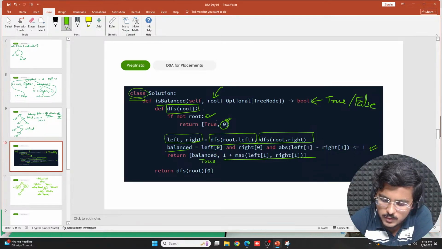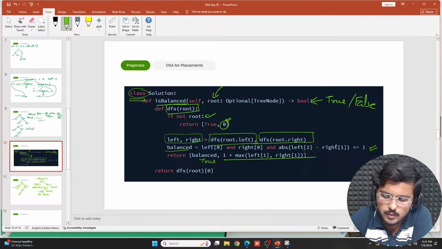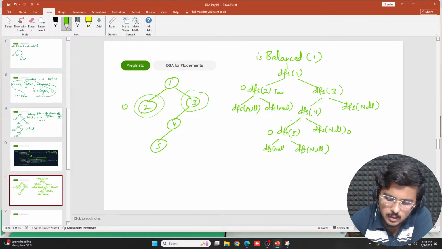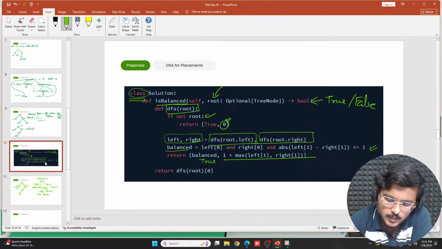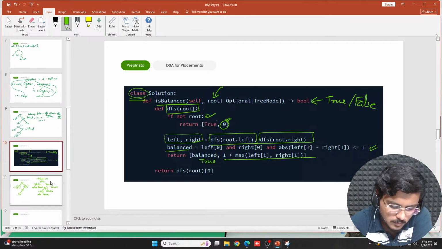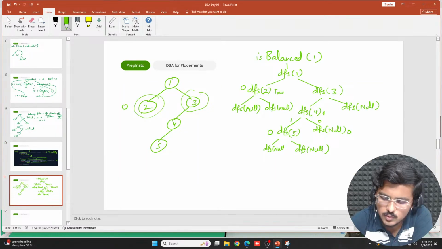Left of 0, right of 0, and absolute difference of left of 1 and right of 1. If it is less than or equal to 1, which here it is equal to 1. If you try finding out the absolute difference of left of 1 and right of 1, what would it be giving? 1 and 0 is there. So 1 minus 0 is basically 1, isn't it? So 1 minus 0 is 1. If 1 minus 0 is 1, what would happen here? This would simply say that this is 1.